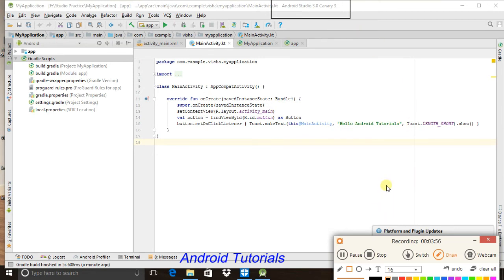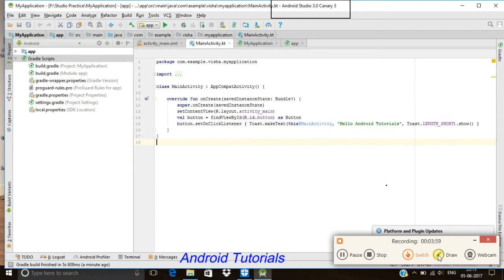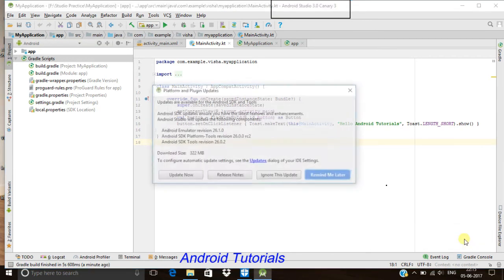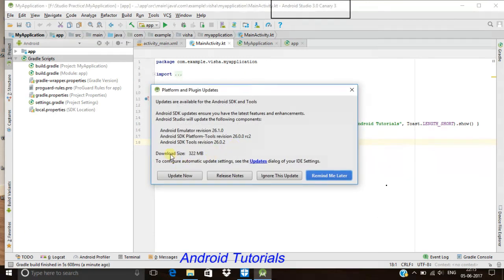Here, some platform and plugin updates are ready for the newer version. If you want to update them, you can simply click on it, and it shows that the download size of the newer updates will be 322 MB, including the Android Emulator revision 26, Android SDK Platform, and Android SDK Tools revision 26.0.2. I don't think I need these updates right now, so I will simply click on remind me later.